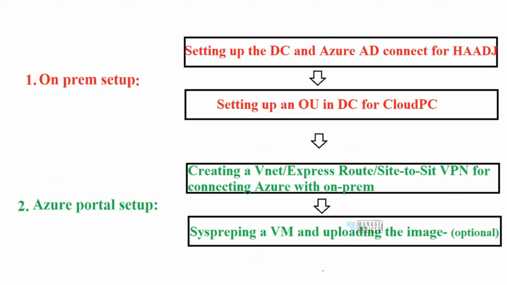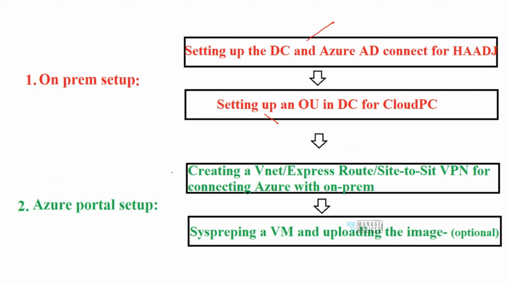So in the on-premise setup, we have to obviously set up a domain controller. We have to set up Azure AD Connect and configure it for hybrid Azure AD join, because that's what we want to do. And then if we want, we can create a separate OU as well for Cloud PCs. If not, then the Cloud PC will be joined to the on-premise domain, because as I said, it's going to be hybrid Azure AD join and it's going to be moved to the default OU. We also have an option of joining the virtual machine to Azure AD instead of joining it to the on-premise AD.